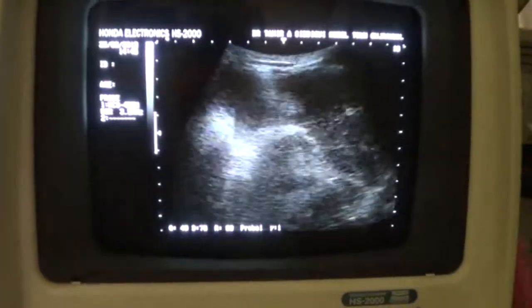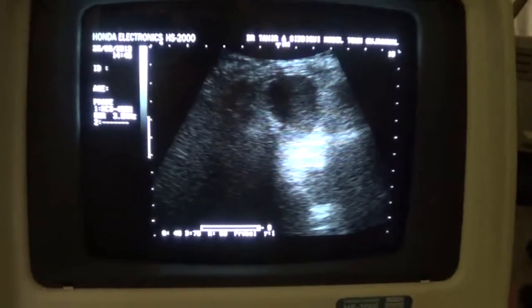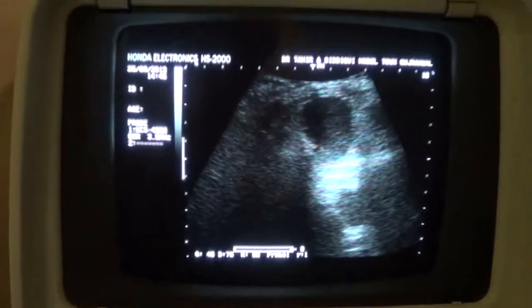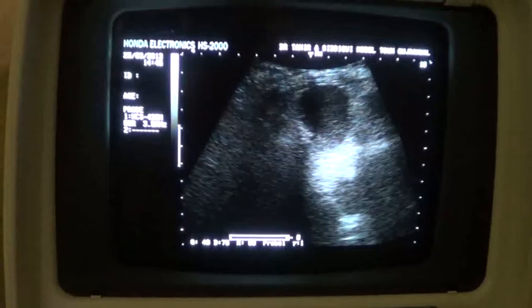This is the gallbladder from another view. So this is a case of mucocele of the gallbladder, acute.